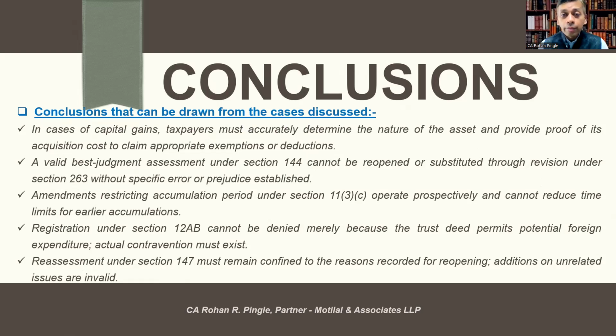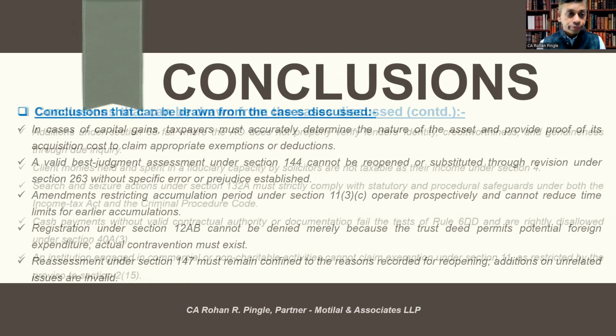Registration under section 12AB cannot be denied merely because the trust deed permits potential for expenditure. Actual contravention must exist. Reassessment under section 147 must remain confined to the reasons recorded in the notice for reopening. Additions on unrelated issues are invalid.